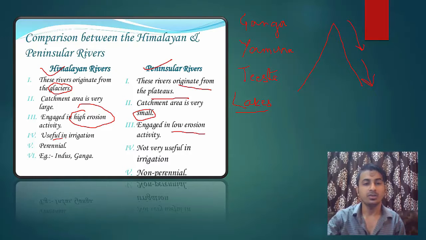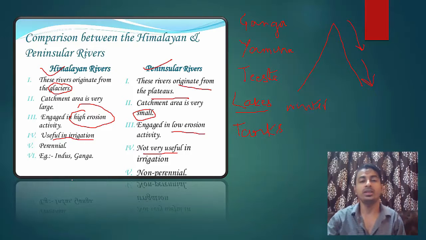Now Himalayan rivers are useful in irrigation. Peninsular rivers are not very useful. Why? Because they dry in the winter season because there is no rainfall. Okay. So how does irrigation occur in South India? It occurs through tanks. So there are big tanks in which water is stored. Like in North India, tube wells are used.